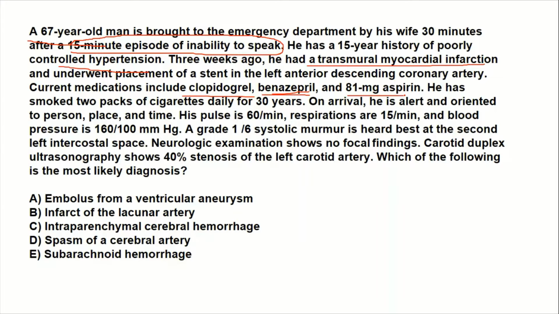The patient also has a very heavy smoking history, around 60 pack years. On arrival, the patient is well oriented, has no hemodynamic instability, and has no focal neurological finding.